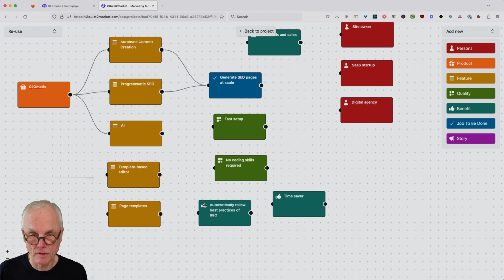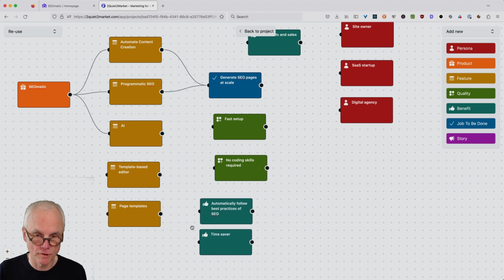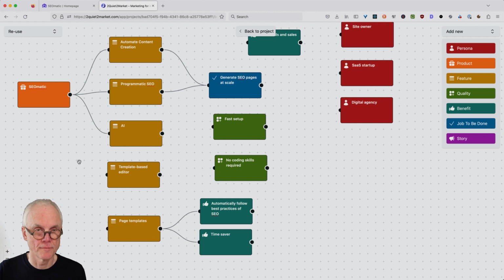Yep. So these two could be linked to that feature because the page templates would already be SEO optimized. Okay, so we get this chain, this chain over here.